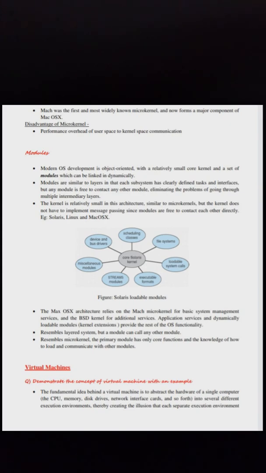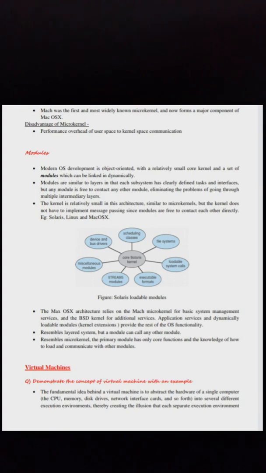Now let us see modules. Modern OS development is object oriented with a relatively small core kernel and a set of modules which can be linked in dynamically. Modules are similar to layers in that each subsystem has clearly defined tasks and interfaces, but any module is free to contact any other module, eliminating the problems of going through multiple intermediary layers.